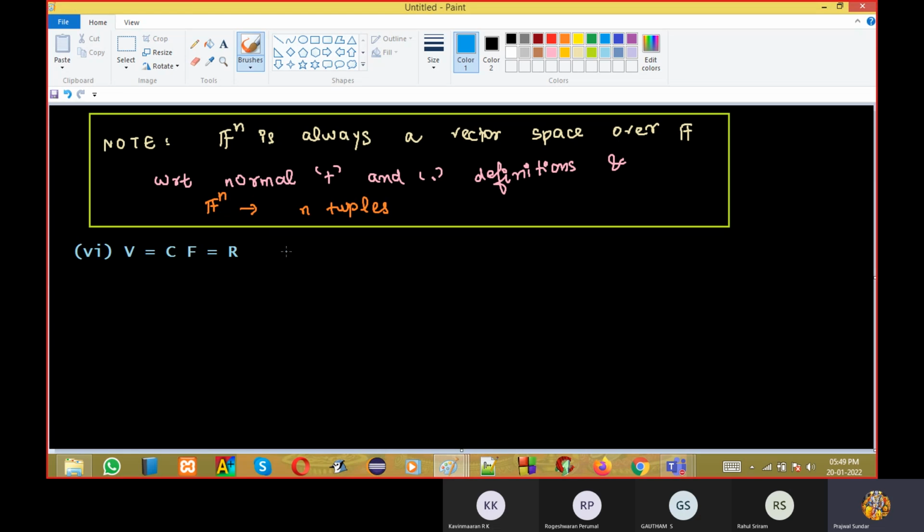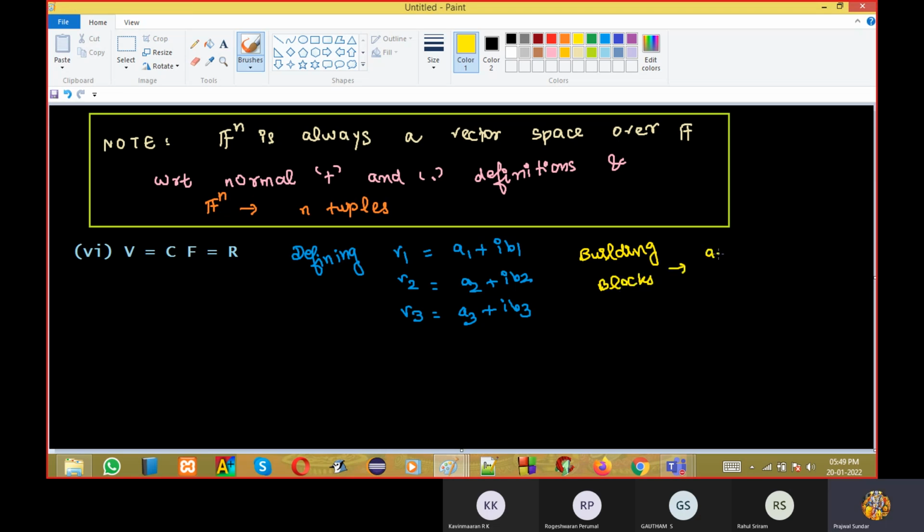Suppose, listening carefully, I am defining vector 1 as a1 plus i b1, vector 2 as a2 plus i b2, vector 3 as a3 plus i b3. What are the building blocks? All the a's and b's, that is a1, a2, b1, b2, b3, everything, all belong to field R.